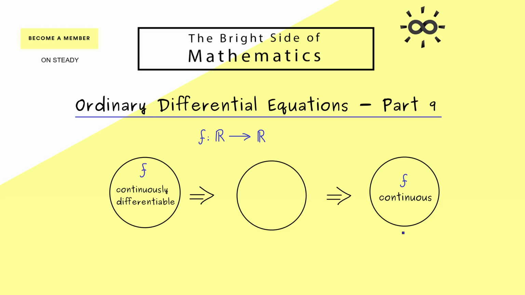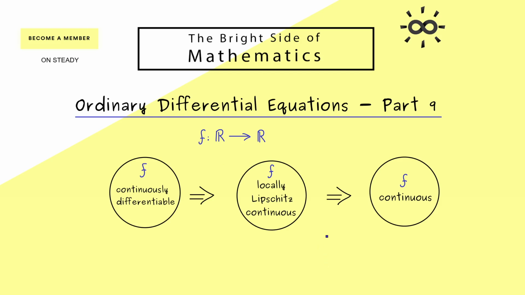And now I can already tell you that the Lipschitz continuity is the middle ground between these two notions here. So f being Lipschitz continuous is more than just f being continuous, but still less than saying that f is continuously differentiable. Or more concretely, the notion we will now define is saying that f is a locally Lipschitz continuous function.